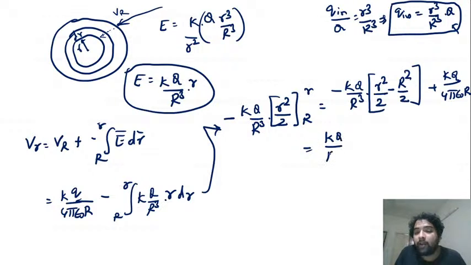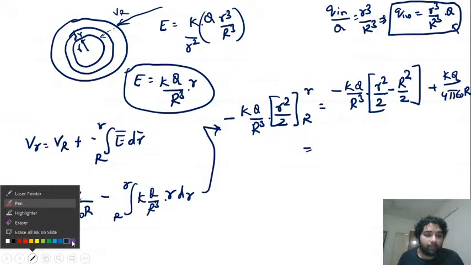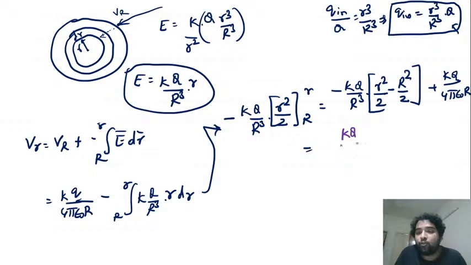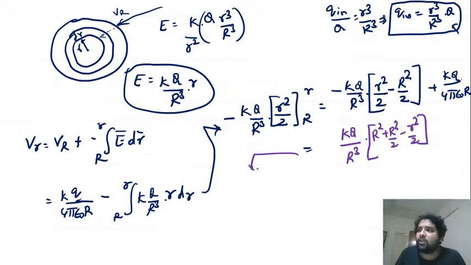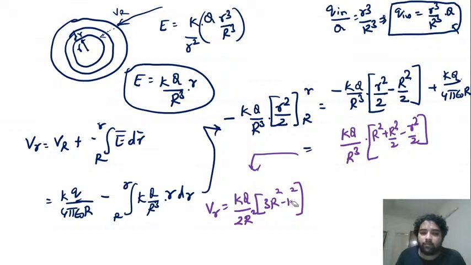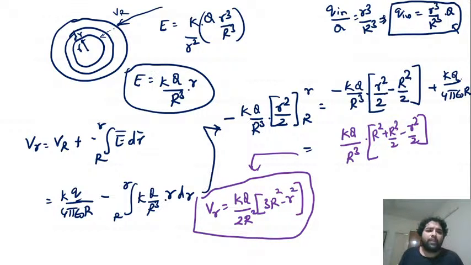Using both of them, we'll end up getting a formula like this: kq by R cube. Take this whole thing common. I'll make this R cube into R square. So we'll get R square plus R square by 2 minus r square by 2. So this is how the formula will look. Eventually we will get the potential at a distance r as kq by 2R cube into 3R square minus r square. This is the solution. It's very straightforward if you observe.